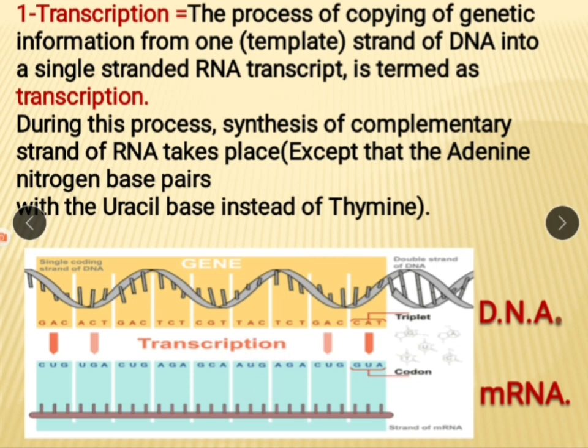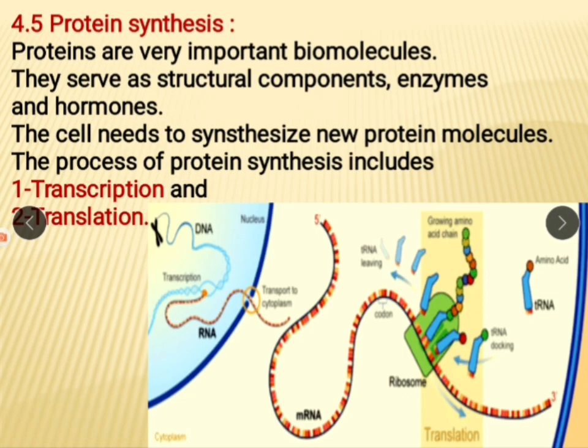Means transcription is copying of genetic information from one template strand of DNA into a single strand of mRNA. mRNA, also called messenger RNA, carries the message from DNA up to the ribosome, the site of protein synthesis. This is the main function of mRNA.